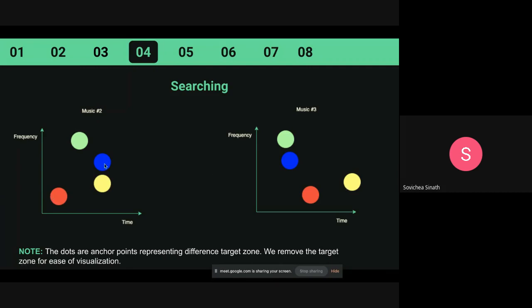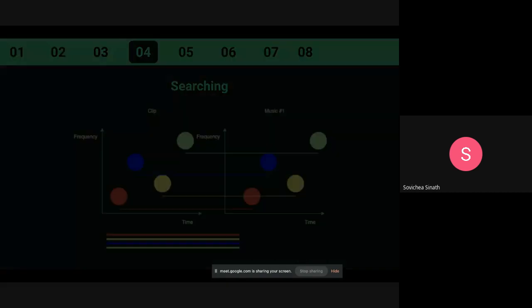The red is still the same, the blue is still the same, but it's just not orderly aligned on the time axis. So what we do is calculate the mode of the time difference of each song, and then pick the one with the most consistent part. The mode is just the number that appears the most in a set of numbers.